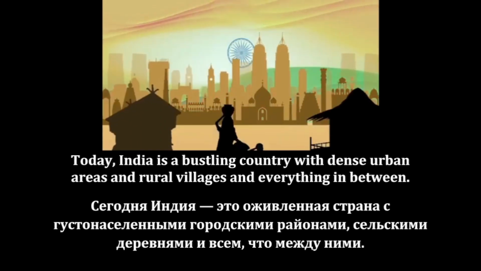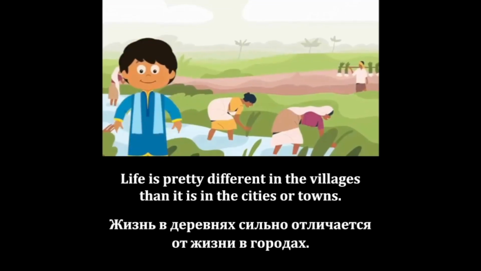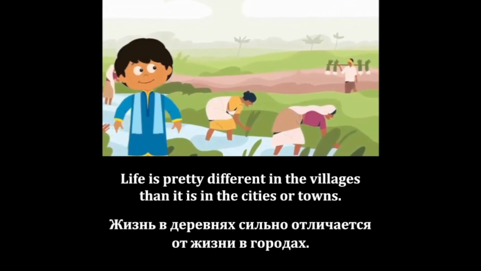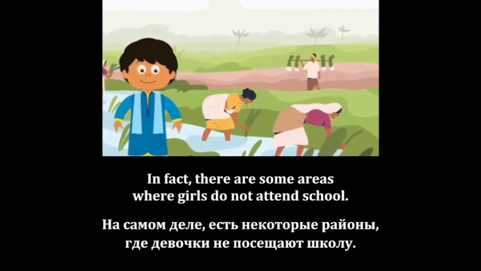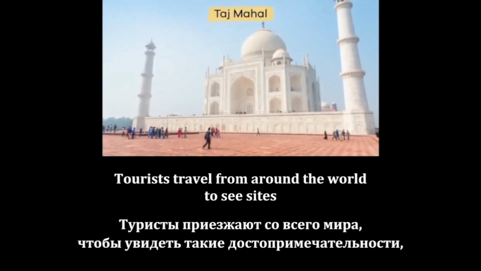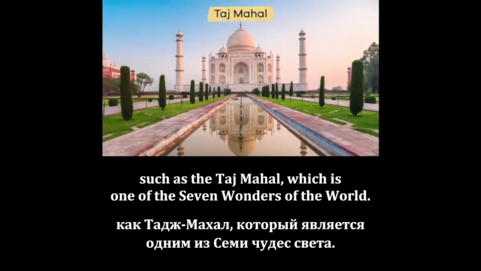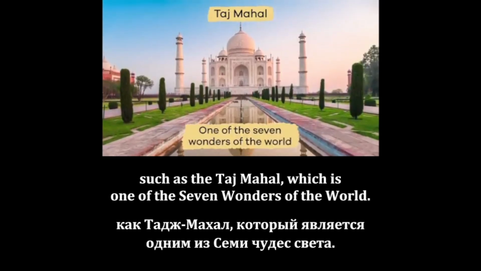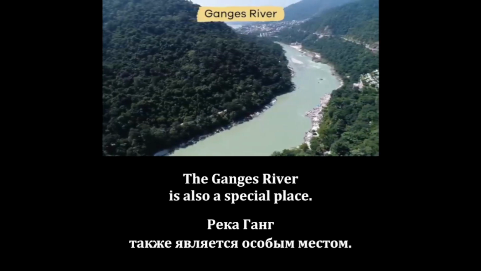Today, India is a bustling country with dense urban areas and rural villages and everything in between. Life is pretty different in the villages than it is in the cities or towns. In fact, there are some areas where girls do not attend school. Tourists travel from around the world to see sites such as the Taj Mahal, which is one of the 7 wonders of the world. The Ganges River is also a special place.